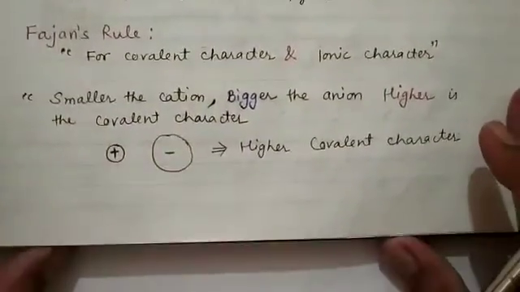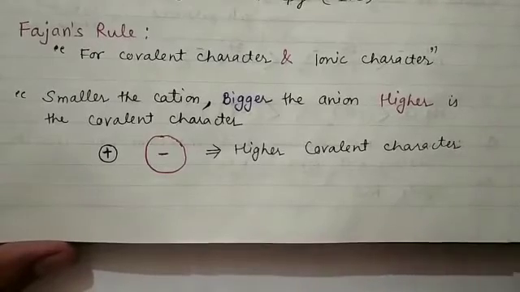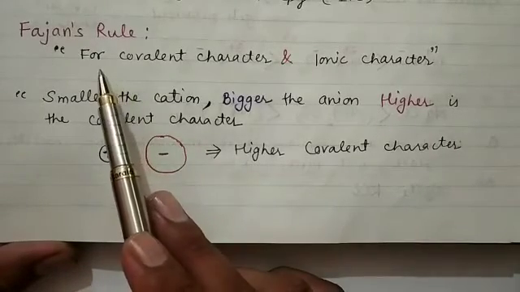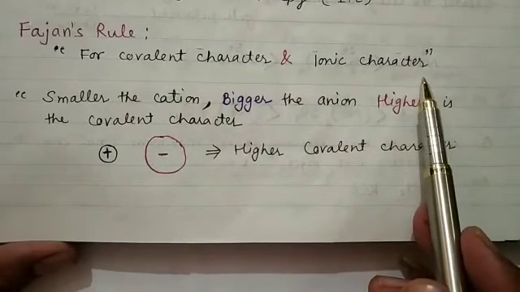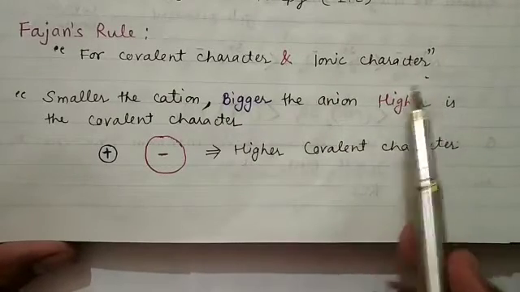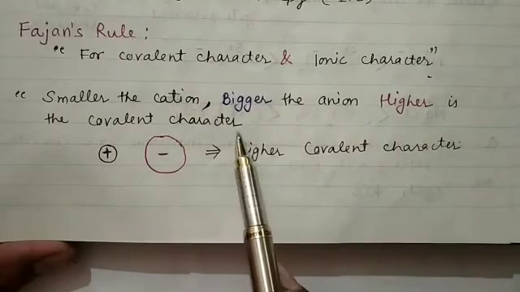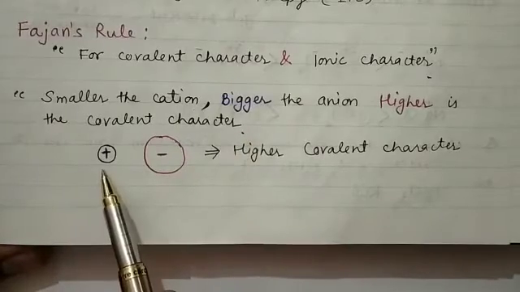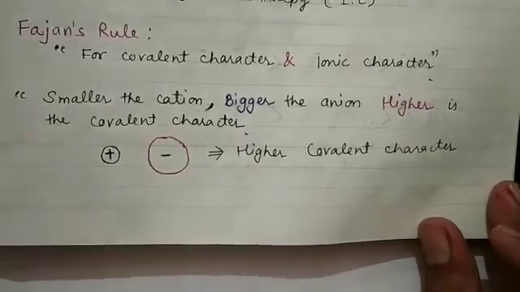Now according to the Fajans rule, which deals with covalent character and ionic character: the smaller the size of the cation and the bigger the size of the anion, the higher will be the covalent character.